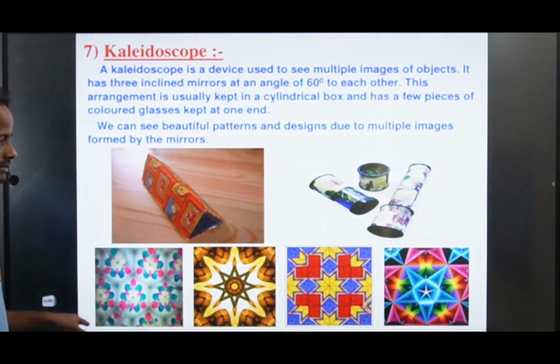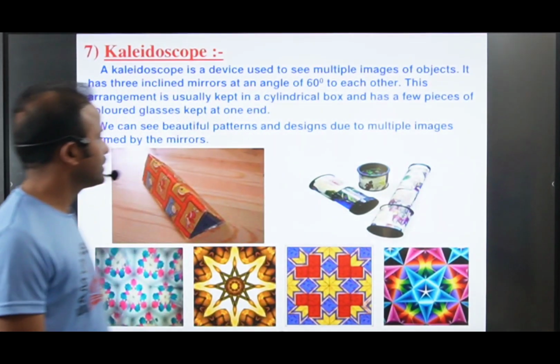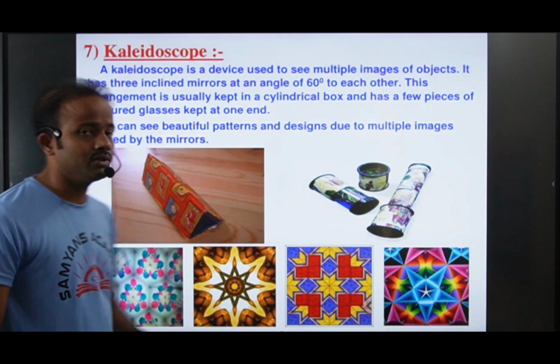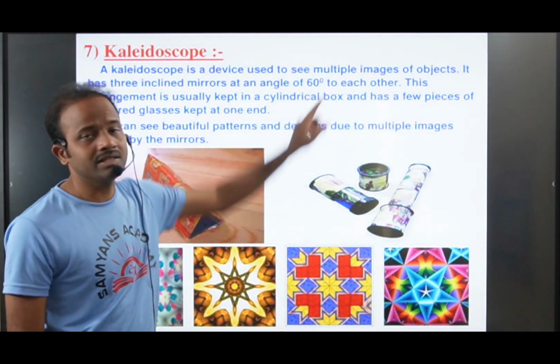We can see like this. So the beautiful images here we can see also. That is what we call a kaleidoscope. Then how are we placing these three mirrors to each other? We are placing these mirrors at 60 degrees to each other.